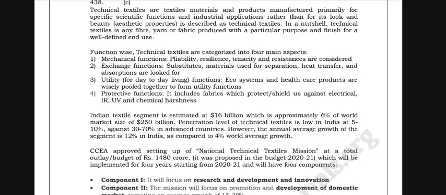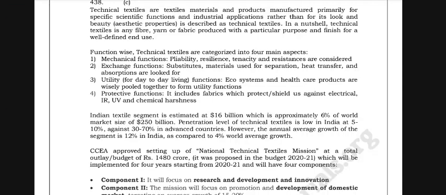Exchange functions: substitute materials used for separation, heat transfer and absorption are looked for.